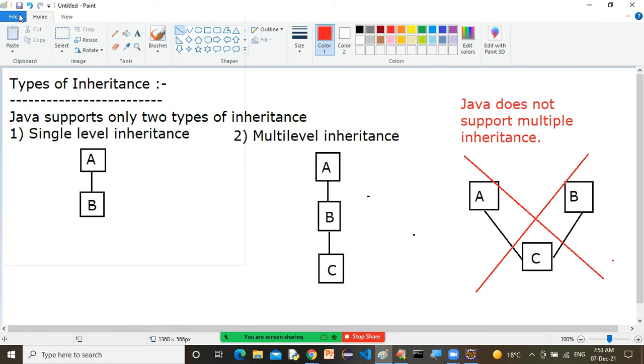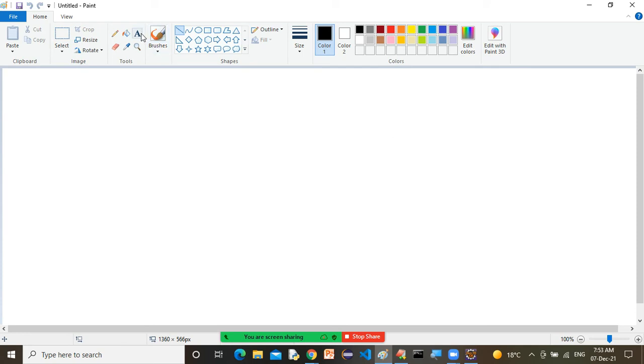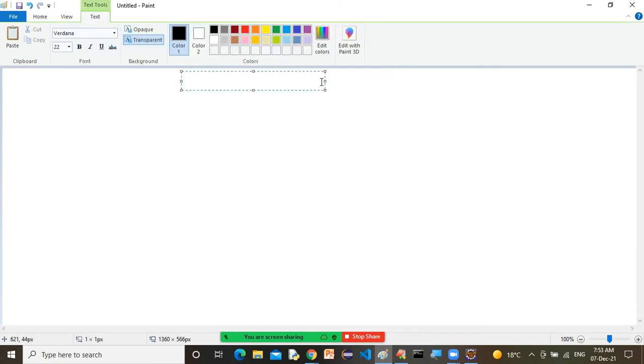What is the real time example? Try to understand, listen very carefully, sir. Let's say there is an organization, some XYZ organization, or let's say some TCS company.